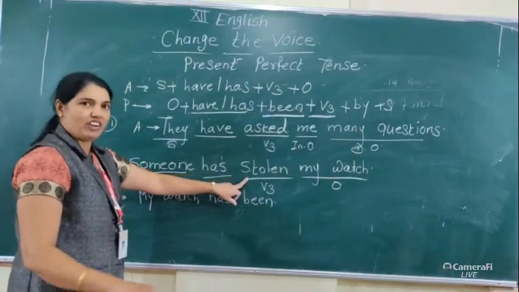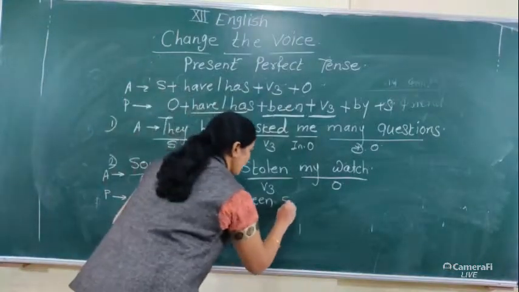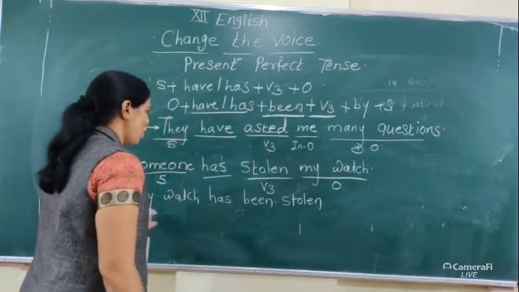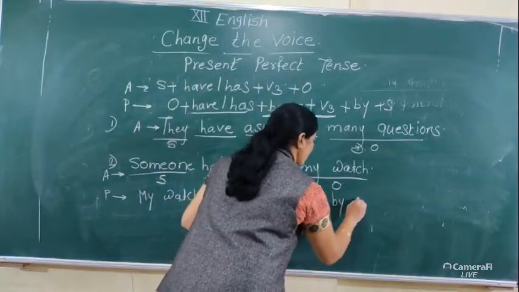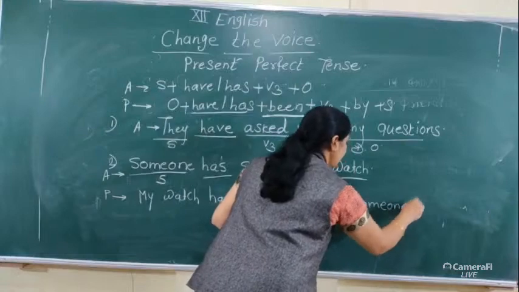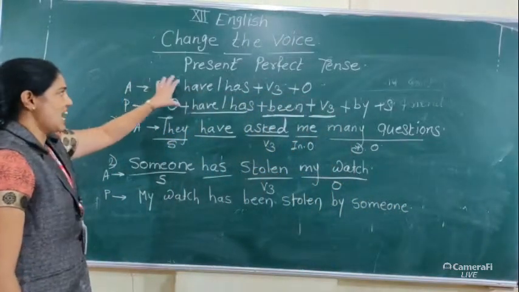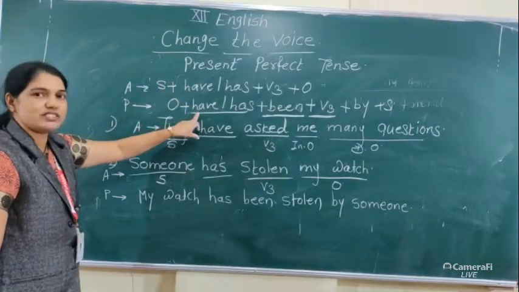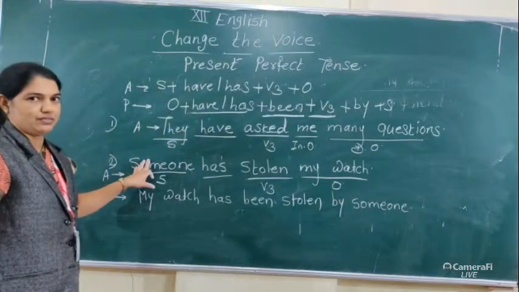Then V3, which is already given in the sentence, stolen. My watch has been stolen by someone. I think you have cleared the idea that when active voice has present perfect tense, this structure is used when converting it into passive.